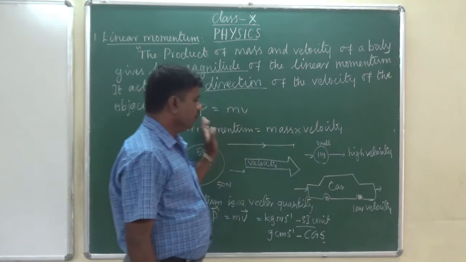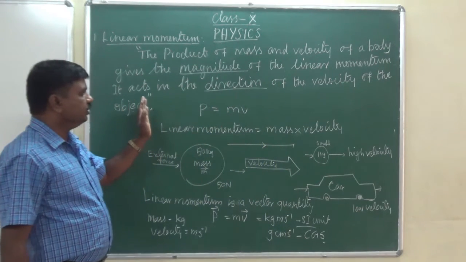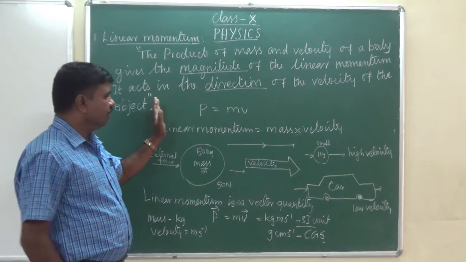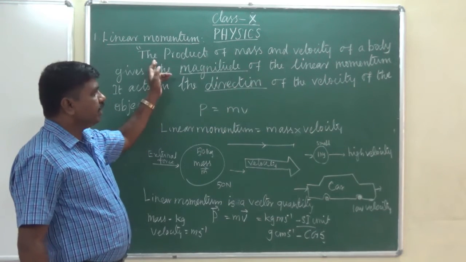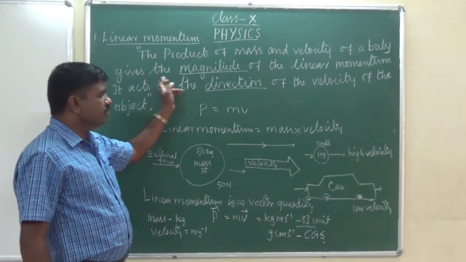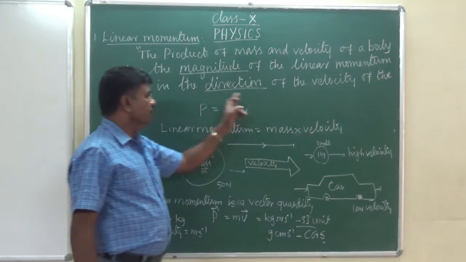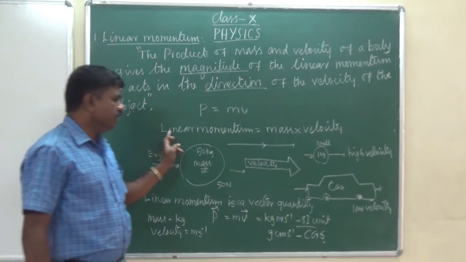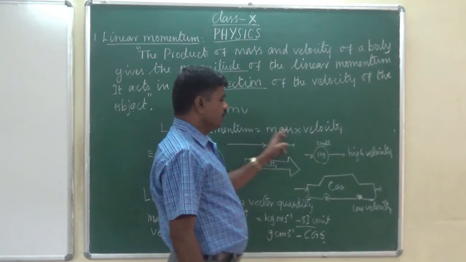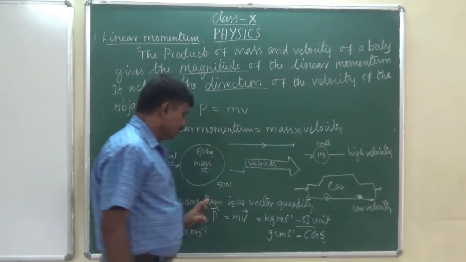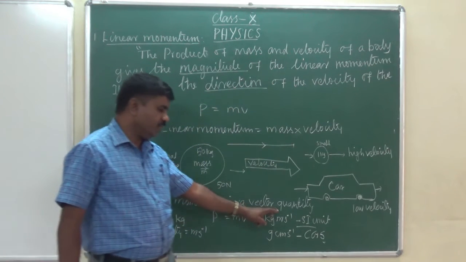So the definition says that the product of mass and velocity of a body gives the magnitude of the linear momentum. It acts in the direction of the velocity of the object. Linear momentum is equal to mass into velocity. Linear momentum is a vector quantity.